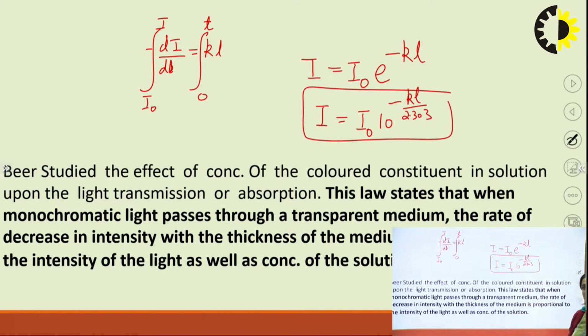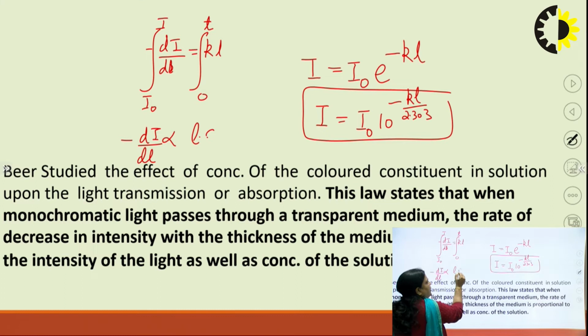In Beer's law, the statement is almost the same, but the decrease in intensity is directly proportional to the intensity as well as the concentration of the solution. So as per Beer's law, minus dI by dL is proportional to I as well as concentration.